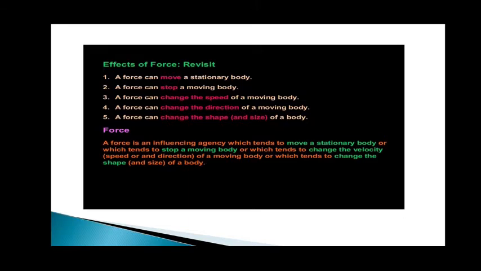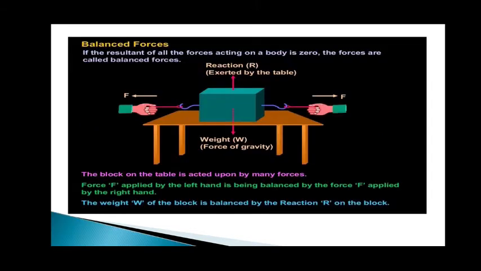What is balanced force? If the resultant of all forces acting on a body is zero, then the forces are called balanced forces. See, the block is on the table and it is acted upon by many forces. On one side the force is being pushed, on another side the force is being pulled, and there is an equal force exerted by the table, that is the gravitational force, and also the weight of the block is exerting the same force on the table. So in all four directions an equal force is being exerted.